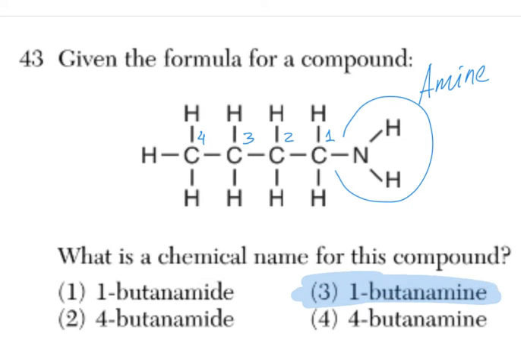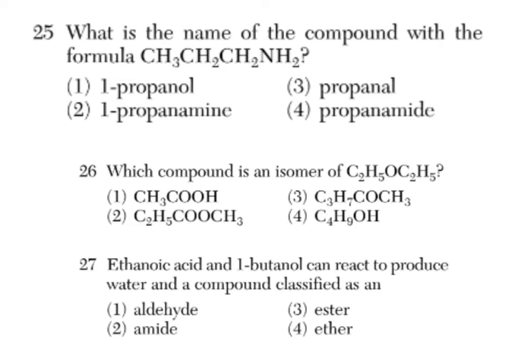Okay, what do we have here? What is the name of the compound with this formula? Okay, once again, let's look for the functional group, and easy to spot right here, another amine. Oh, definitely dangerous on amines this day. So 3 carbons in the chain, and on the first carbon we see NH2. So it's 1-propanamine, definitely.